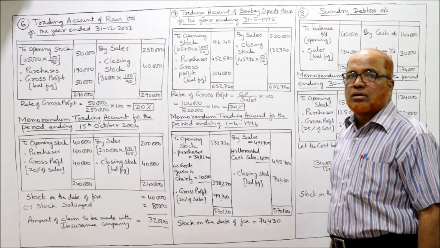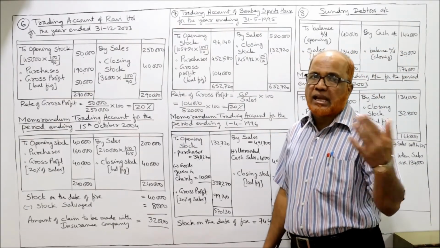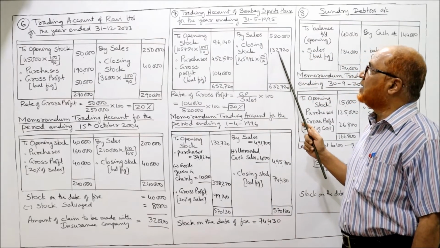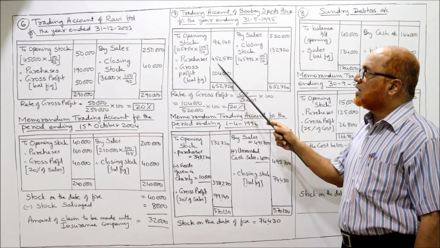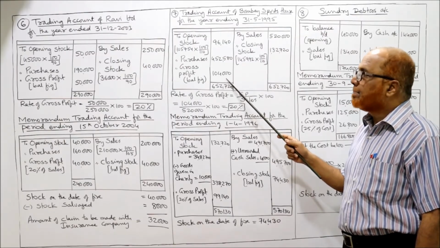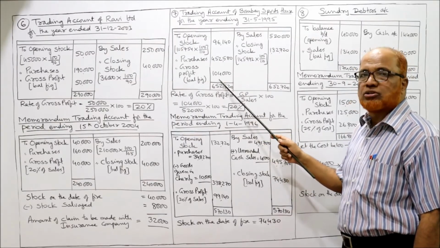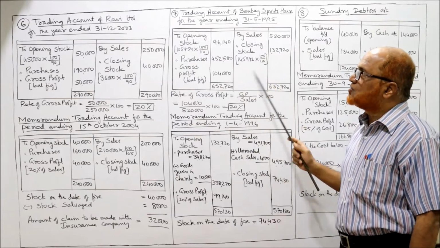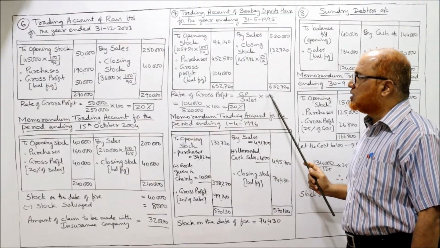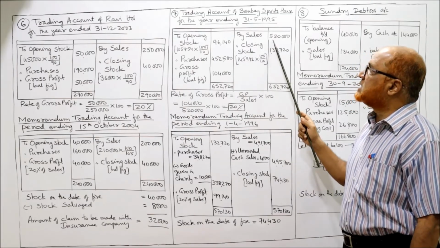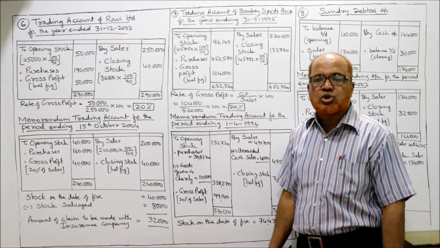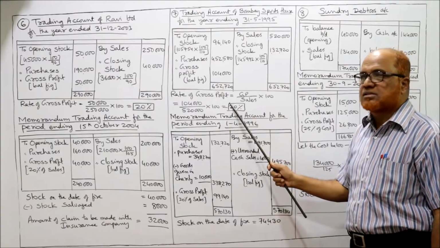Similarly, closing stock. The current year's opening stock is the last year's closing stock. तो 1,45,992 into 100 by 110, 1,32,720. Purchases are given, sales are given. तो बैलेंसिंग फिगर ग्रॉस प्रॉफिट 1,04,000. So the purpose of making this trading account is to find out the gross profit. Now rate of gross profit: GP by sales into 100. Gross profit 1,04,000, sales are 5,20,000, into 100, 20%. So we got the gross profit ratio, 20%.